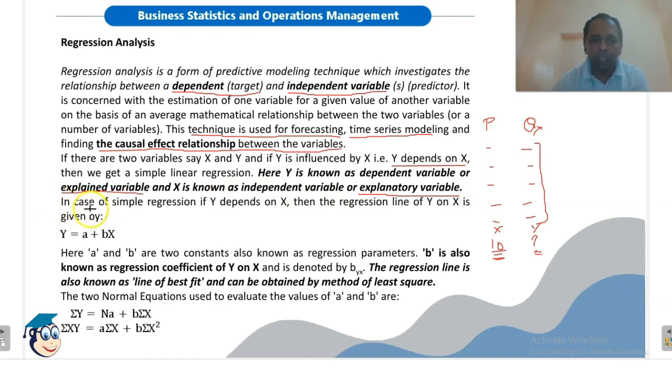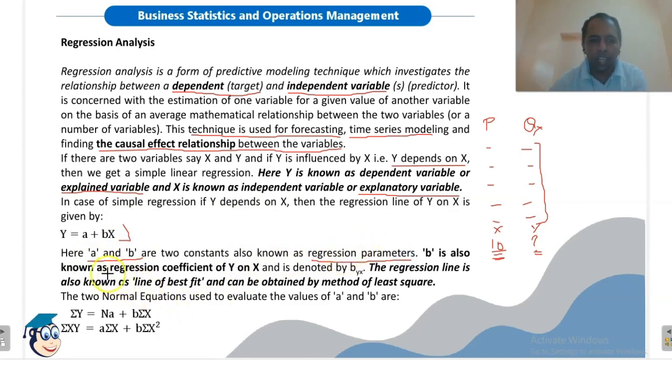In case of simple regression, if y depends on x, here we are assuming a simple regression between y and x. Remember this. Then the regression line of y on x will be given by y equals a plus bx. Here a and b are two constants known as regression parameters. Remember, a and b are two constants which are known as regression parameters.